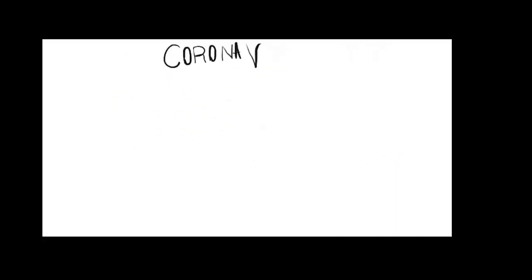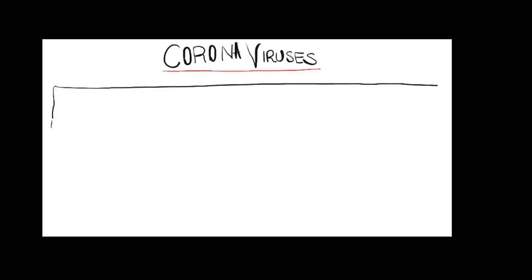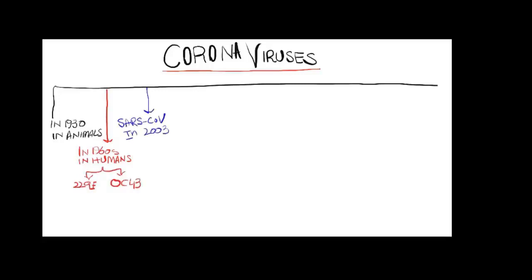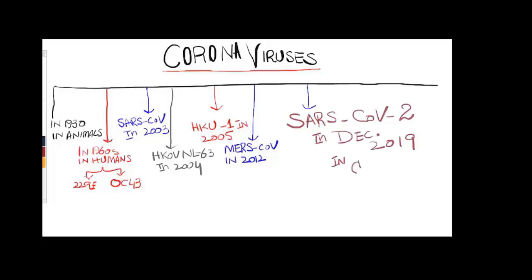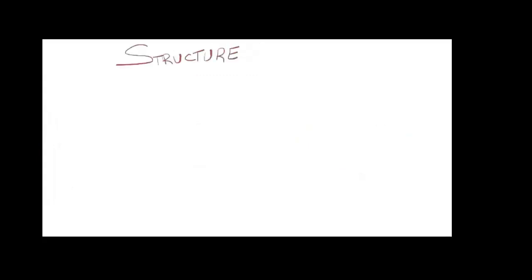Now coronaviruses are of different types, with different times of discovery. First in animals in 1930, then in the 1960s in humans there were two strains, 229E and OC43, and the third one, SARS coronavirus, in 2003, and then the fourth one is HCoV NL63 in 2004, and the fifth one is HKU1 in 2005, and then MERS coronavirus in 2012, and in the end SARS coronavirus 2, or novel coronavirus, in December 2019 in China.